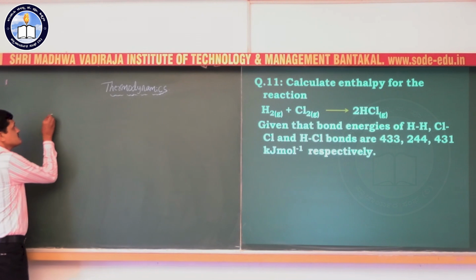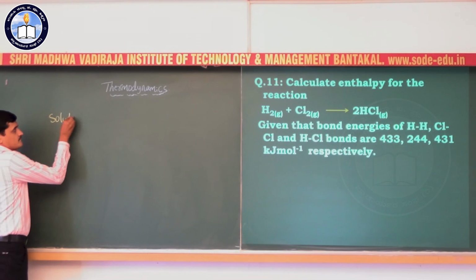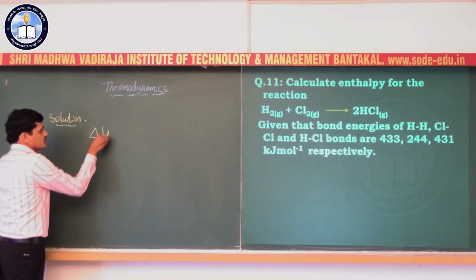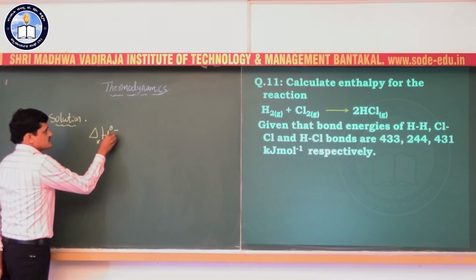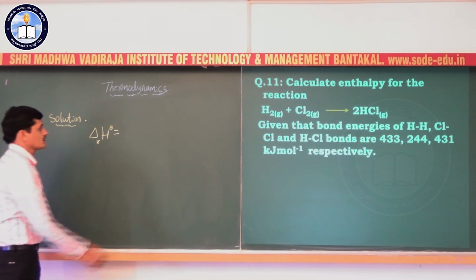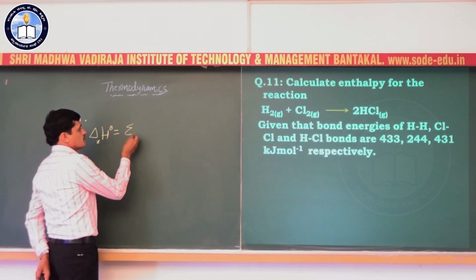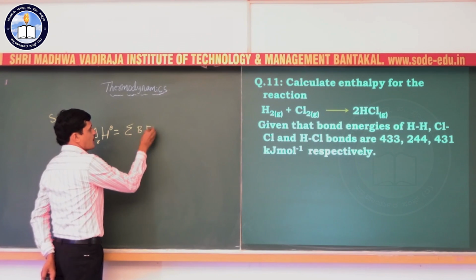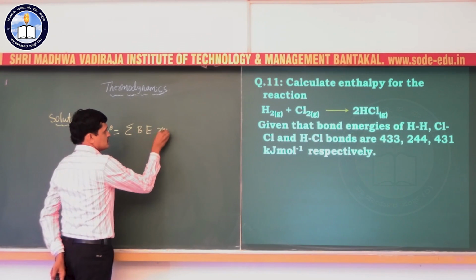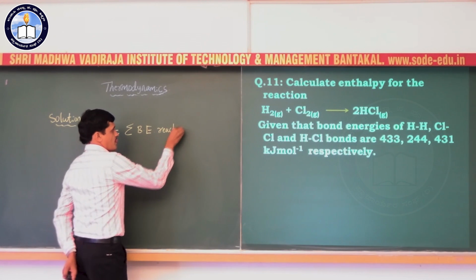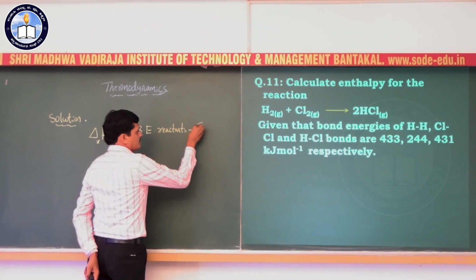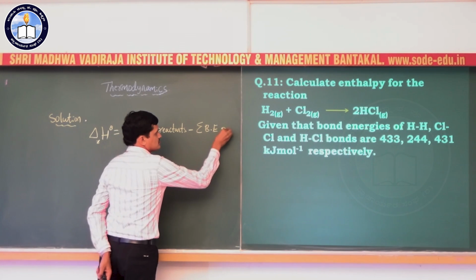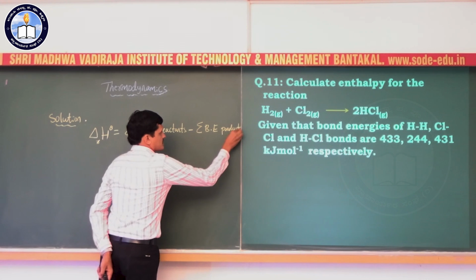So let us solve this. The enthalpy change for this reaction is equal to the summation of bond enthalpy of reactants minus the summation of bond enthalpy of products.